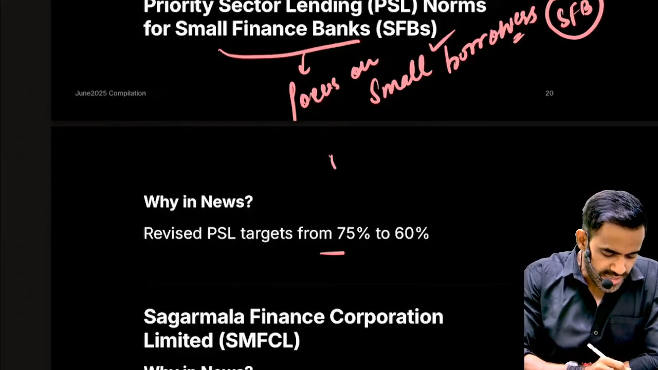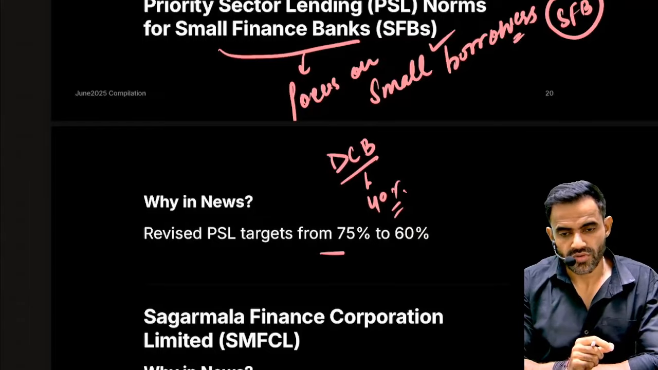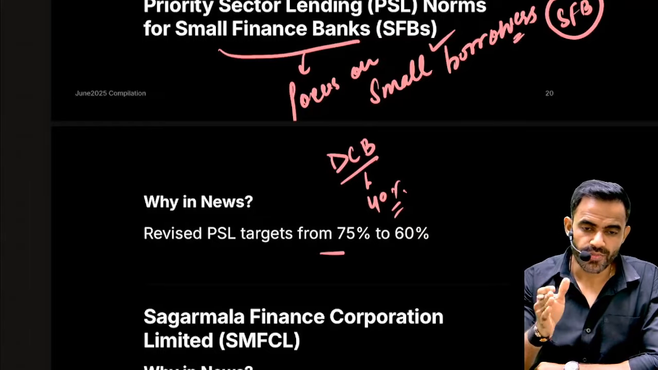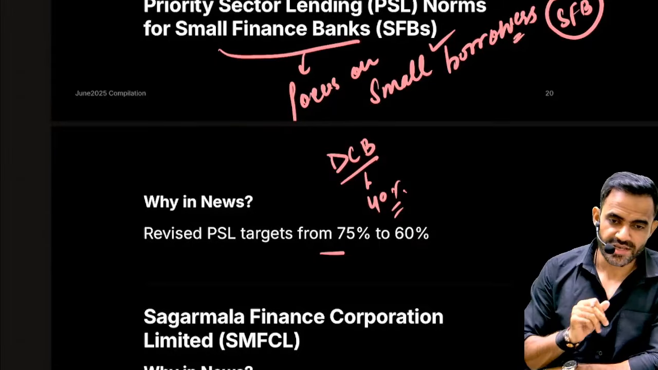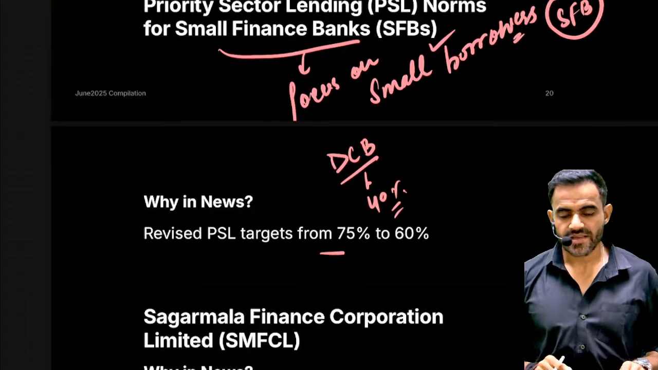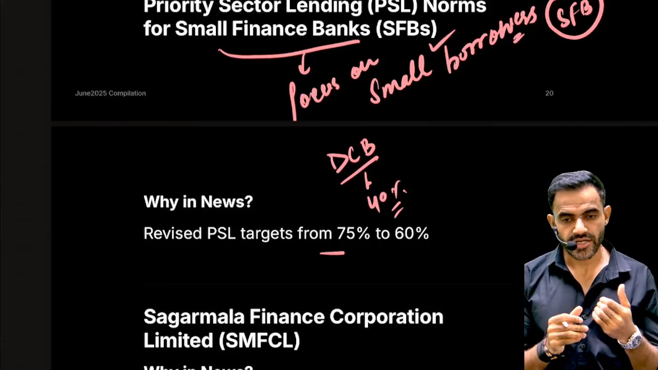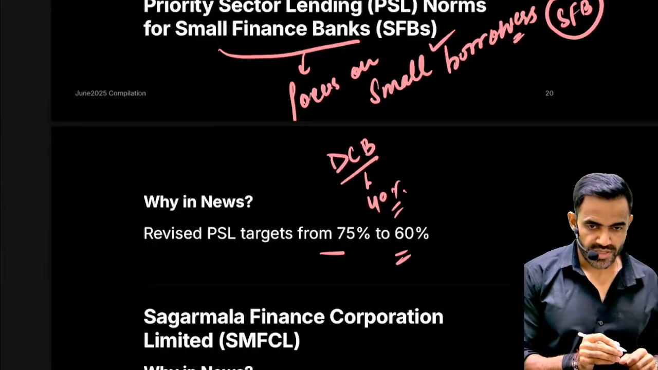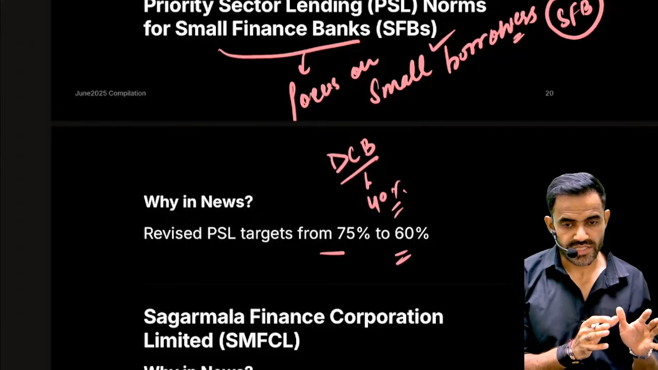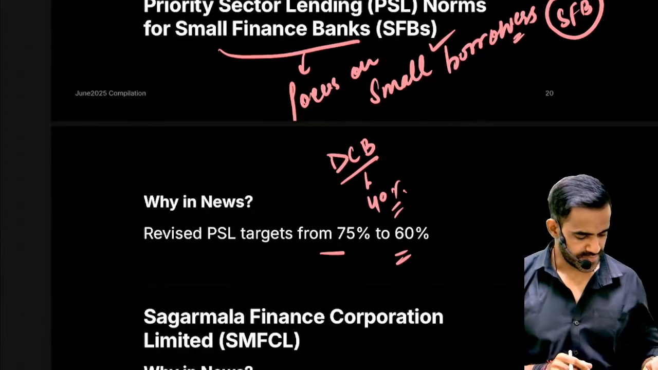So for DCB, that is domestic commercial banks, it is 40%. In an oversimplified sense, if any bank is giving a loan of 100 rupees, 40 rupees need to be given to the priority sectors. In case of SFB, it was 75. But SFB said that this way we are struggling to scale our business, we are struggling to make profits. That's why this guideline has been revised to 60%. That means now they need to provide 60% of their loan to PSL. The rest can be given to other sectors.